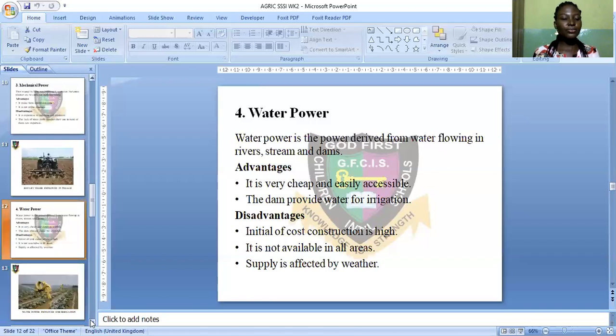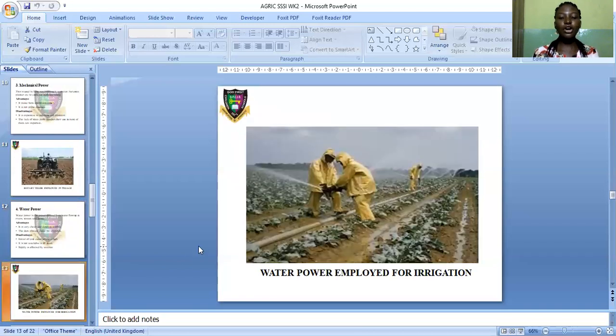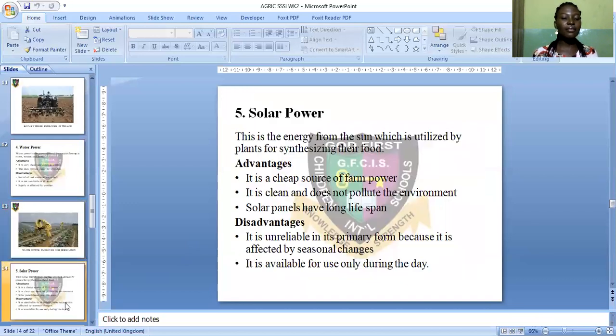Now, let me show you the picture of water power employed for irrigation. You can see the pipes being laid into the farm land. This is artificial irrigation. I believe the water will be from the dam or from a river. You can see these men applying the pipe and sprinkling the water on the vegetables in the farm.